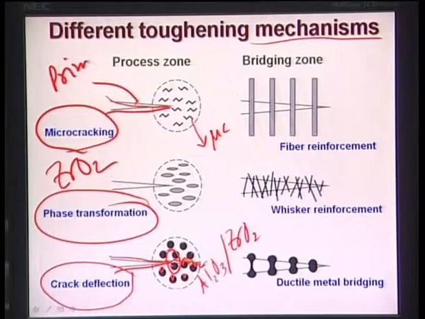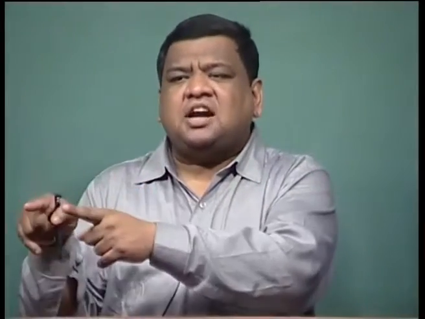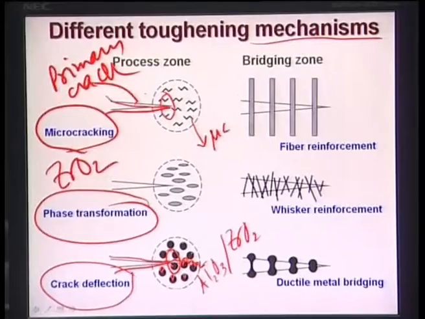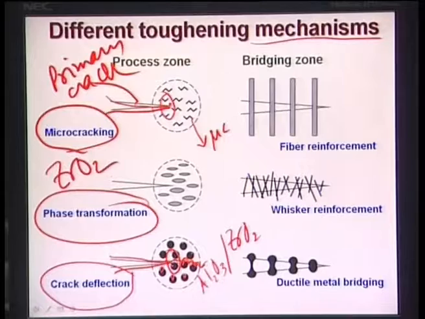Now, this is your primary crack, and your primary crack has a much larger length compared to the micro crack, that you realize first. So, as far as the length scale is concerned, your primary crack has a much larger length compared to your micro crack. Now, you know that your sigma tip, that is the stress that is concentrated at the crack tip, is directly proportional to the square root of the crack size. So, therefore, at the primary crack, your stress concentration will be much more, okay.